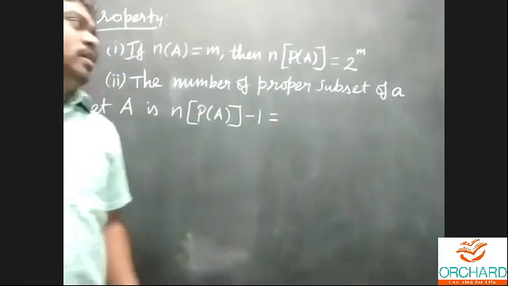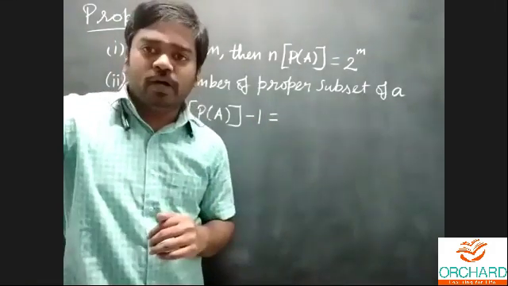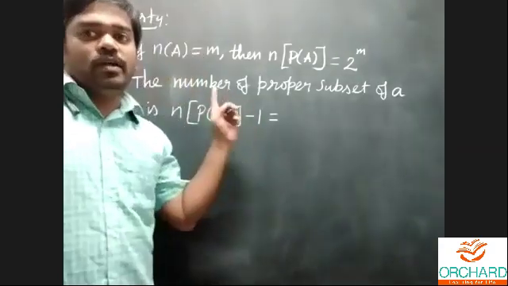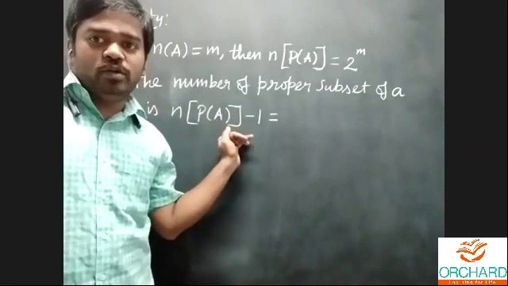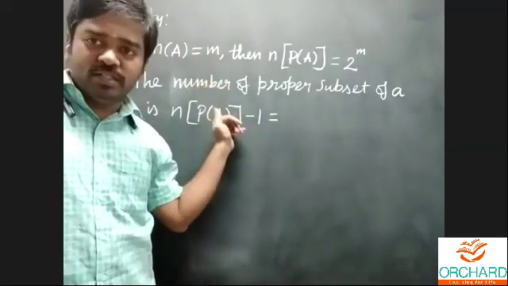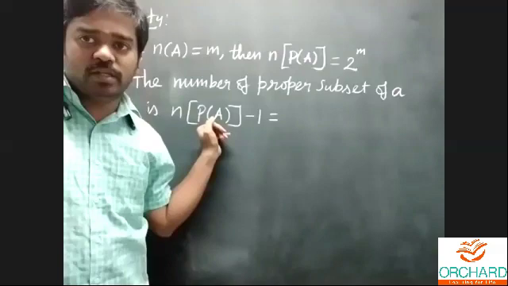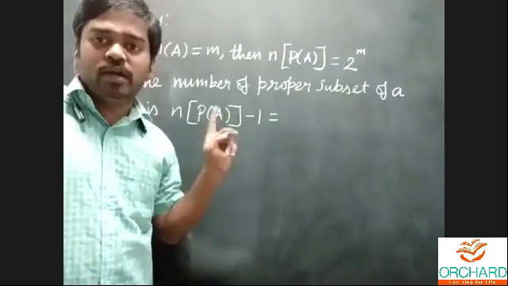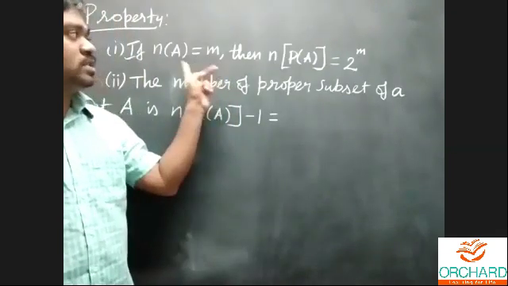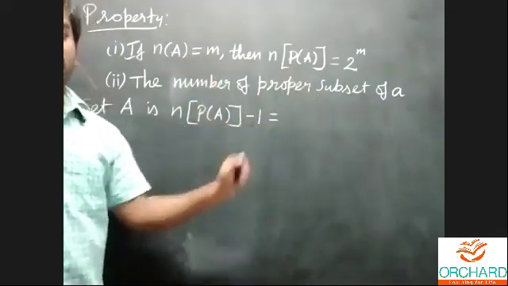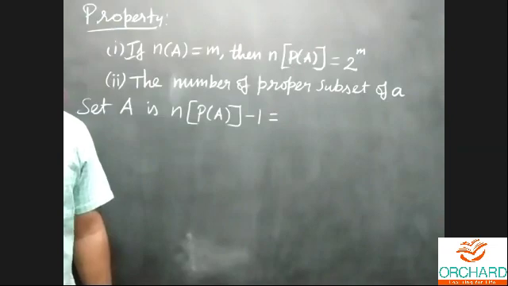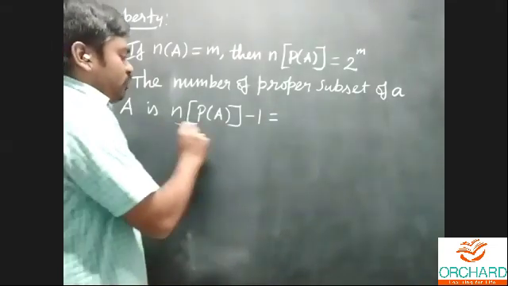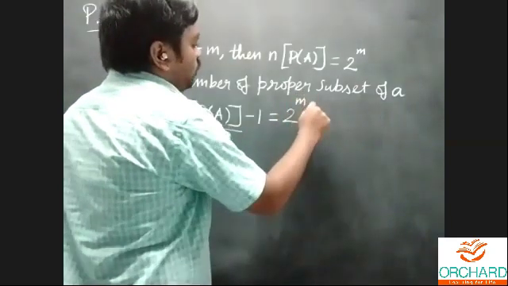Everybody will know the difference. This is the property for the power set. The last class we completed the power set. You can consider this as a note. There are 2 pieces of information regarding the power set. The first is the number of elements in the power set. The second, the number of proper subsets, is n of P of A minus 1. What is n of P of A? That is 2 power m, so 2 power m minus 1.